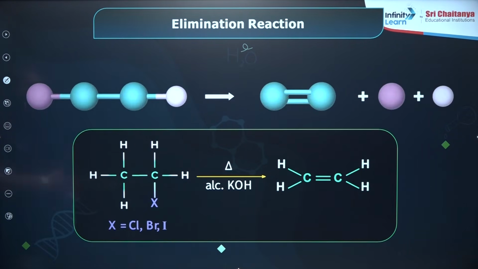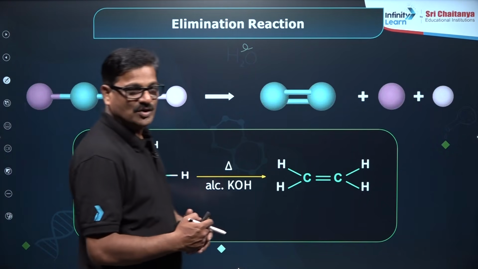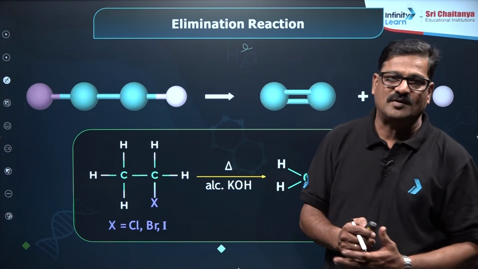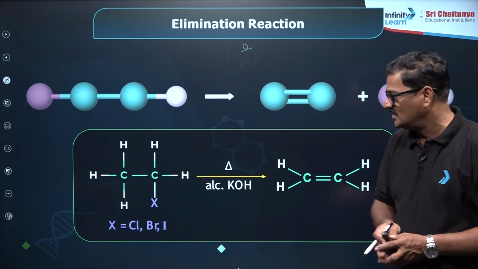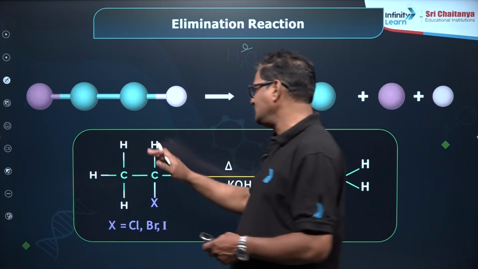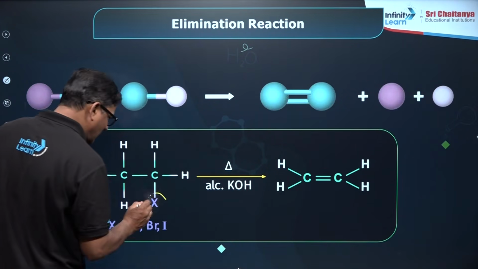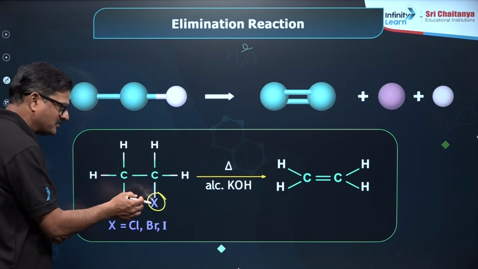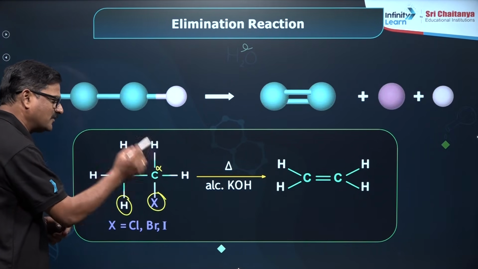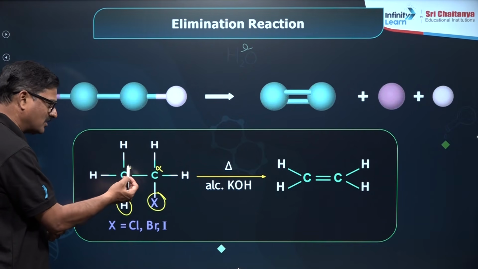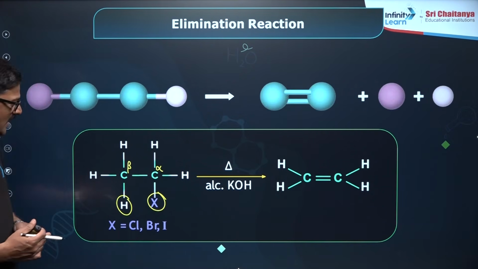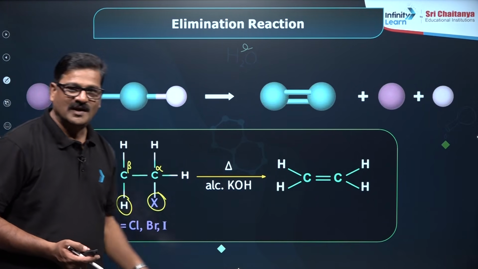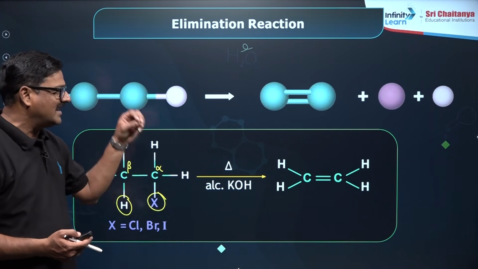And also elimination reaction. So, removal of an atom or a group and introduction of a pi bond is called an elimination reaction. You see, this is a dehydrohalogenation. One halogen and hydrogen are removed. So the carbon atom from which the halogen is removed is the alpha carbon, and the neighbouring one will be the beta carbon. And these two are eliminated to form an alkene. And this is what is called an elimination reaction.